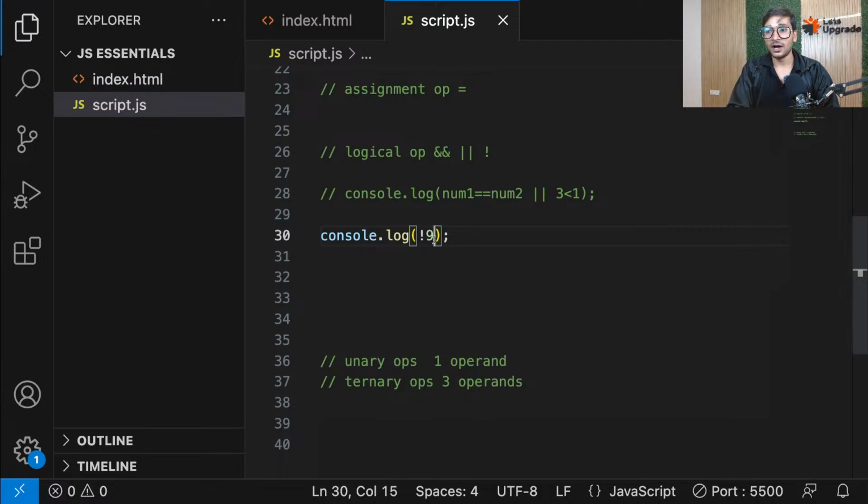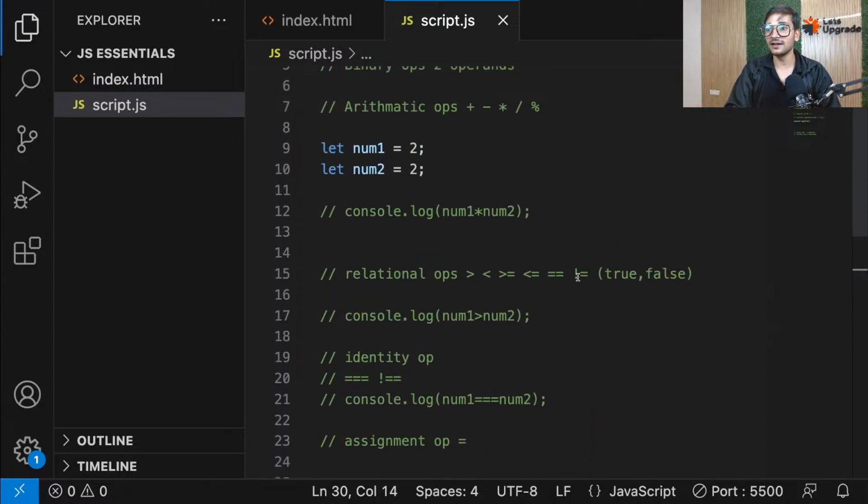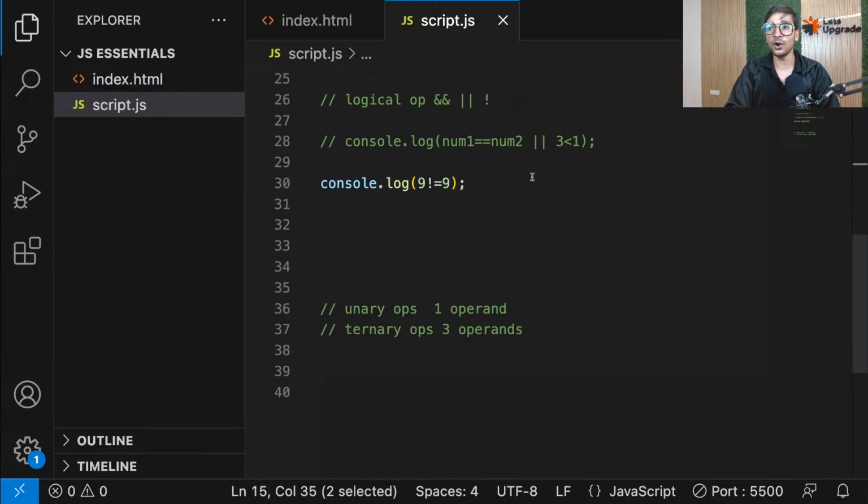If you use not equal to, then you can use it for an operation like 9 not equal to 9, and then it makes sense. But this not equal to comes under relational operators. These logical operators are always used with booleans, either booleans or operations which give you booleans, true and false. See, or is used with an operation which gives a boolean and another operation which again gives a boolean. They are not made to work with numbers. They are made to work with booleans. So don't forget that, guys.